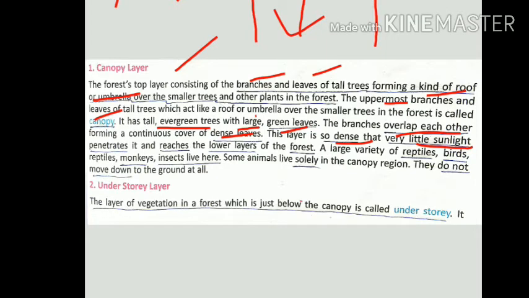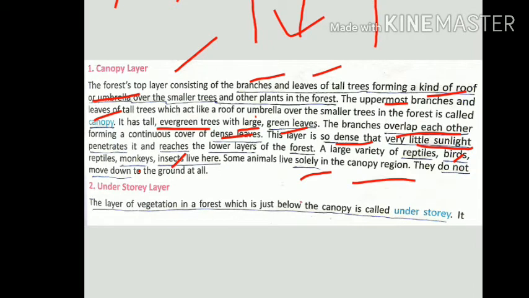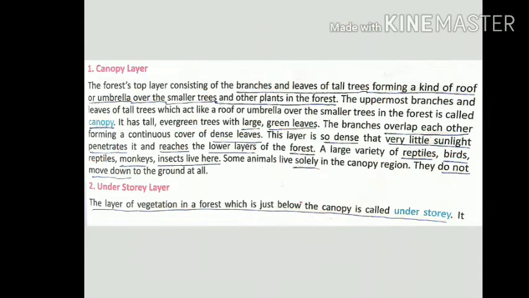That's why many reptiles like snakes, salamanders, different kinds of lizards, birds, monkeys, and insects live here. Some animals live solely in the canopy region, meaning in the upper area. Animals also live on the branches of the trees. Okay. The second is the understory layer.